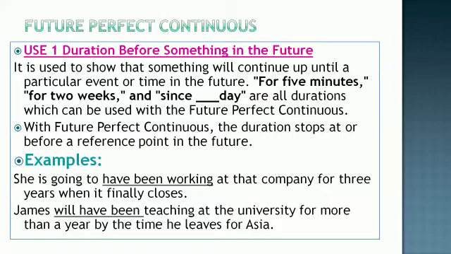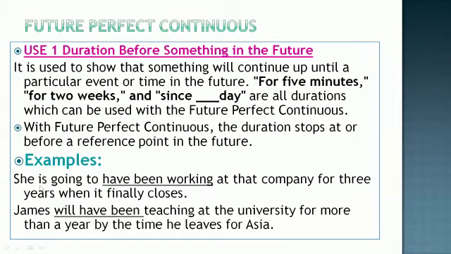Like we can say that the quarantine will open on 3rd May. So there is a time that has been given in this sentence. So for 5 minutes, for 2 weeks, since Friday, Saturday, Monday, any day are all durations which can be used with future perfect continuous. Next, with future perfect continuous, the duration stops at or before a reference point in the future. So the duration will come to an end also.